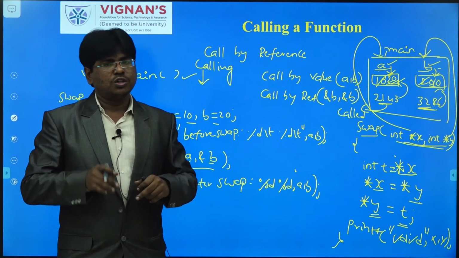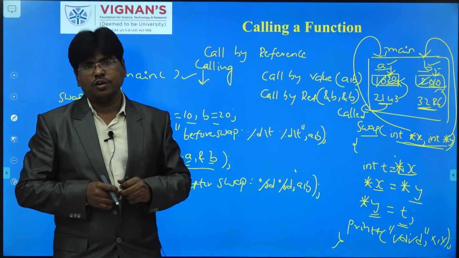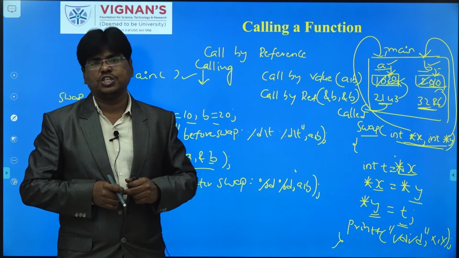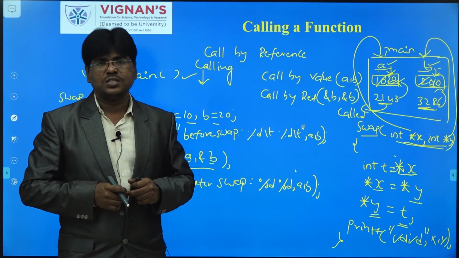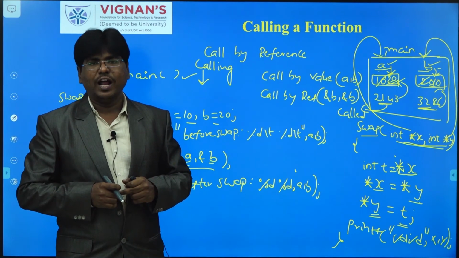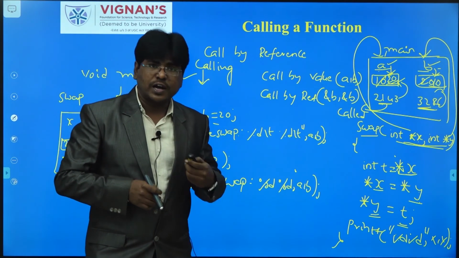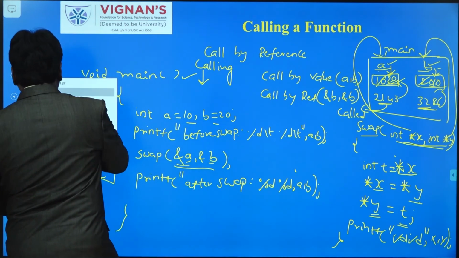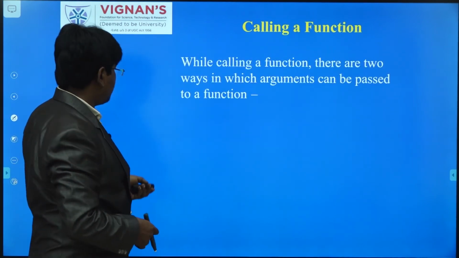So in call by value, there is no connection between the calling function and the called function, but in call by reference, there must be a relationship between the calling function and the called function. So this is about call by value and call by reference. I am going to convey this with example programs in the PPT itself. So you can see here.